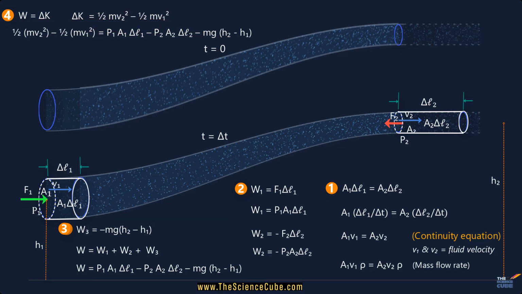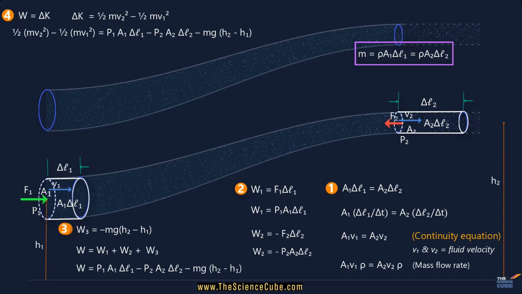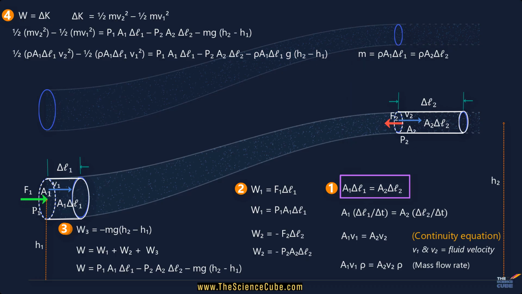Then if we equate the change in kinetic energy with the total work done, we get this expression. Here we know that the mass of fluid moved, m, is equal to rho A1 delta L1, which is also equal to rho A2 delta L2. Putting these two expressions into this equation, we get this. Now using A1 delta L1 equals A2 delta L2 from the continuity equation, this becomes half rho A1 delta L1 V2 squared minus half rho A1 delta L1 V1 squared equals the right hand side. So this is the expression you get.